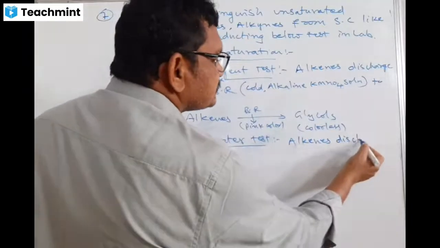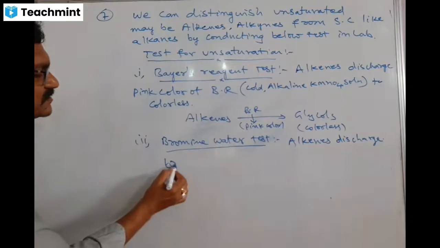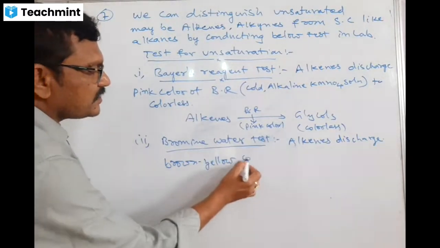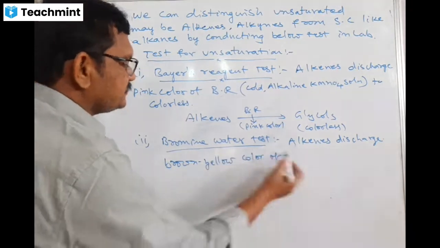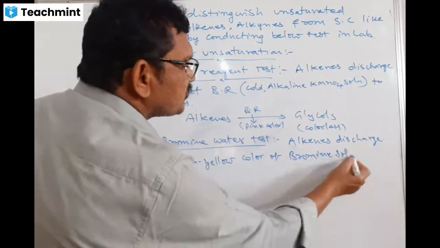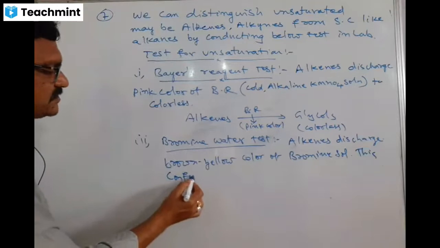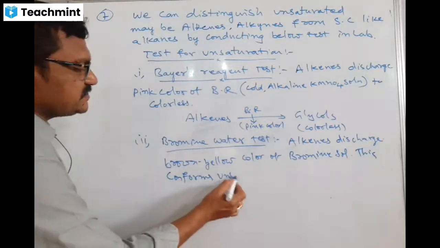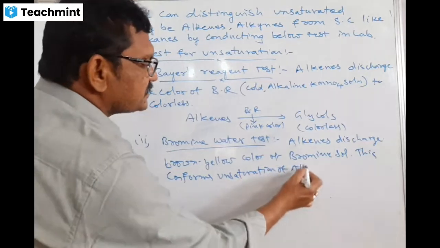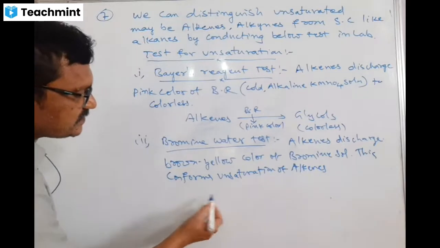Alkenes discharge the brownish yellow color of the bromine solution. Okay, this confirms unsaturation of alkenes.